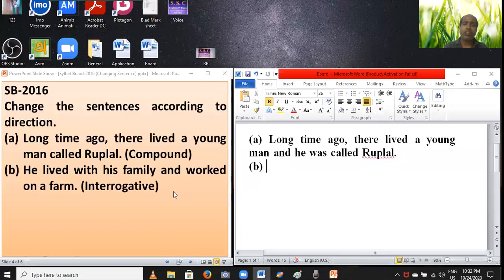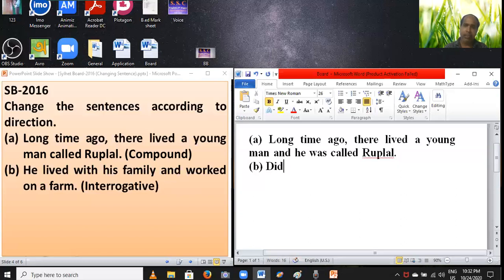If you find B2, you have to bring an auxiliary verb before the subject. If you find B2, you have to say "did" before the subject. The subject is "he", and there is another verb, "worked", B2. This is another principal verb, so there are two principal verbs in this sentence, B2 and B2. So first you have to write "did".